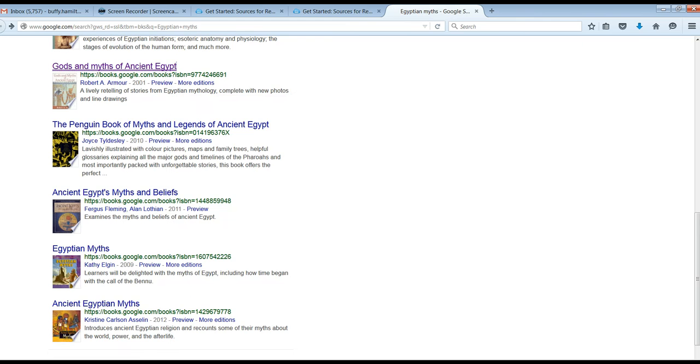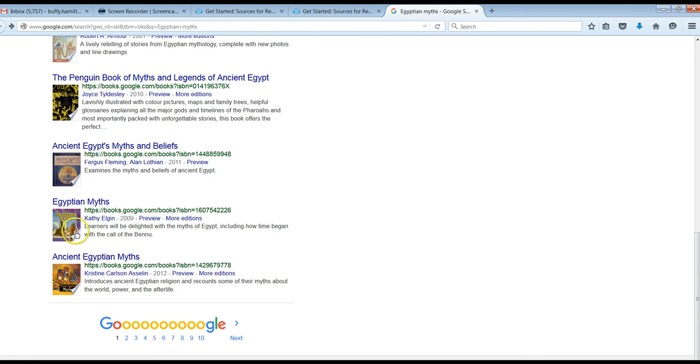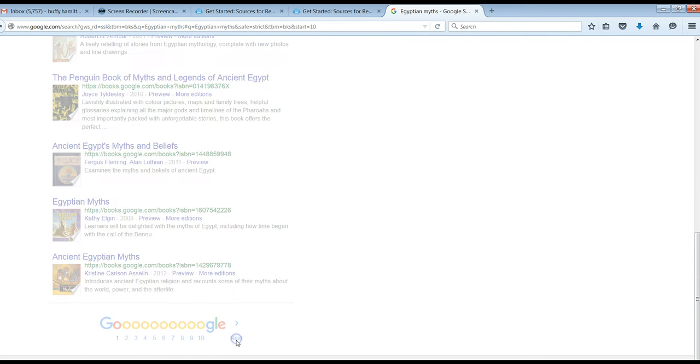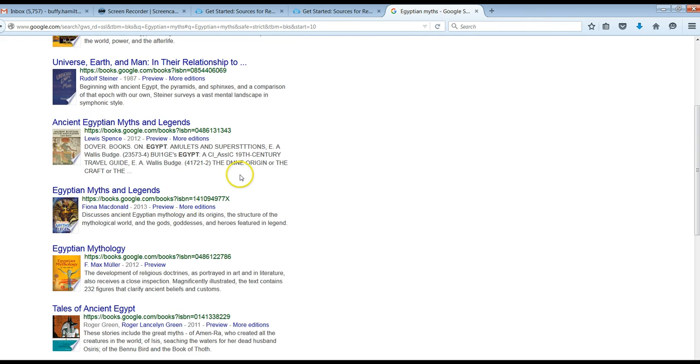And then to get back to your results, you can hit the back arrow and continue browsing additional books and results. So Google Books, I think, will be super helpful for most of you.